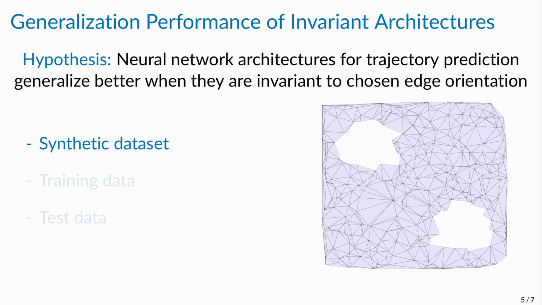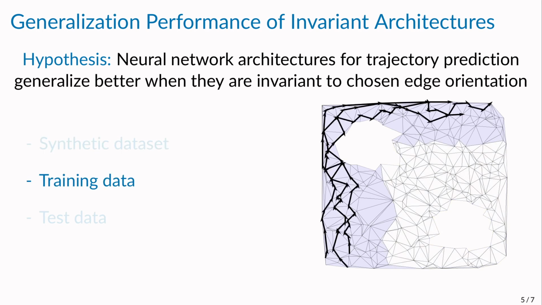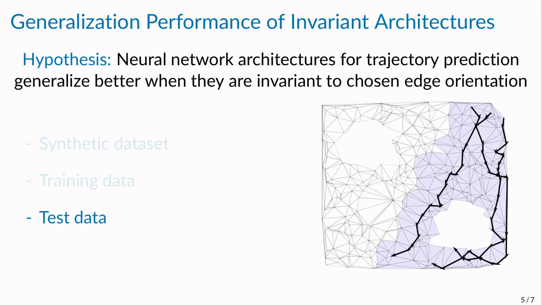So to test this, we create a synthetic data set supported on this graph with 2 holes in it. For training data, we consider a set of trajectories that go from the lower left corner to the upper right, bending around the upper left corner. And then for test data, we consider another set of trajectories over a disjoint region of the graph, going in the opposite direction.